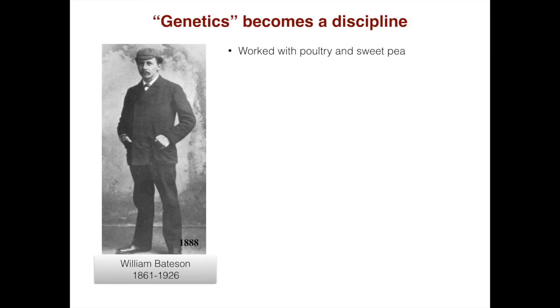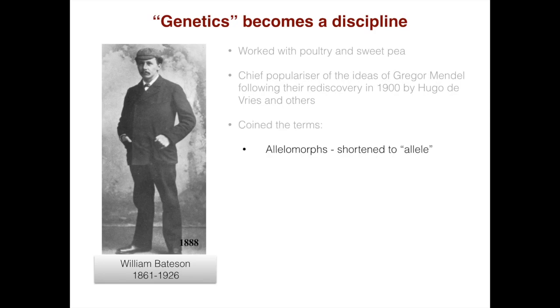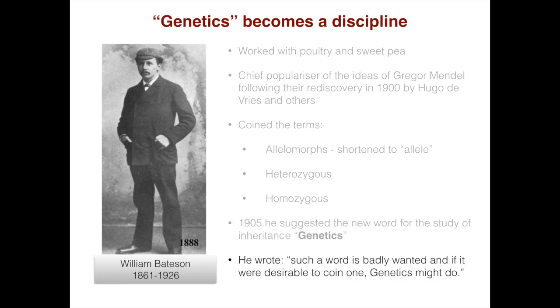William Bateson, who lived from 1861 to 1926, worked with poultry and sweet pea. He is the chief popularizer of the ideas of Gregor Mendel following their rediscovery in 1900 by Hugo de Vries and others. He coined the terms allelomorphs, which was later shortened to allele, heterozygous, homozygous, and in 1905 he suggested the new word for the study of inheritance, genetics. He wrote, "Such a word is badly wanted, and if it were desirable to coin one, genetics might do."